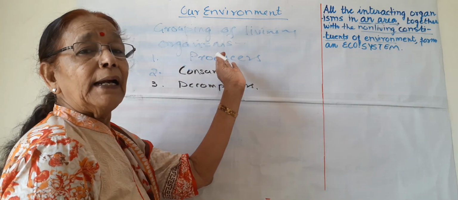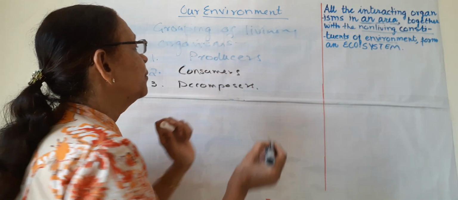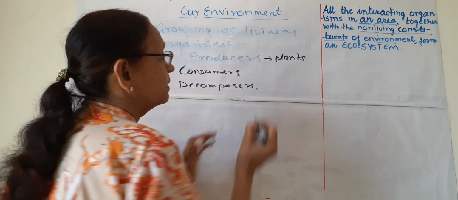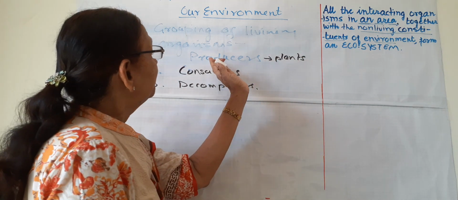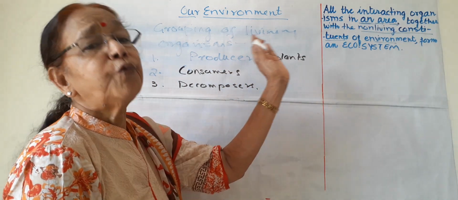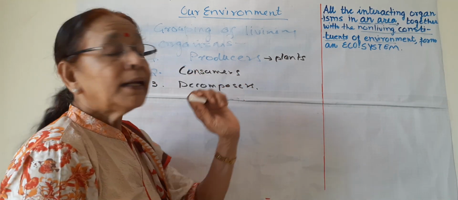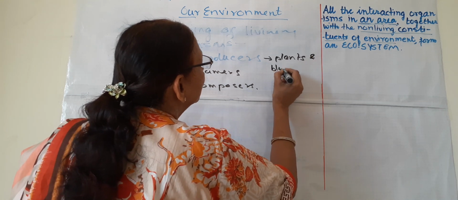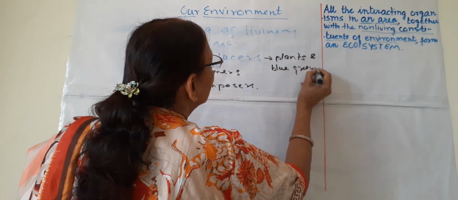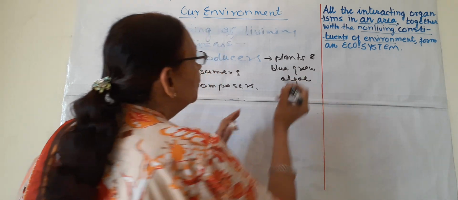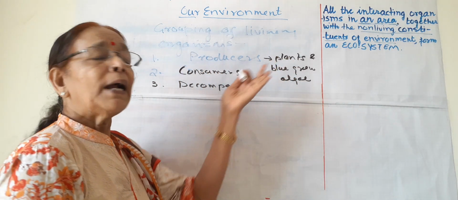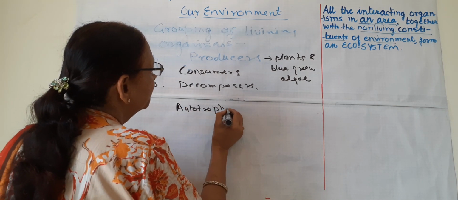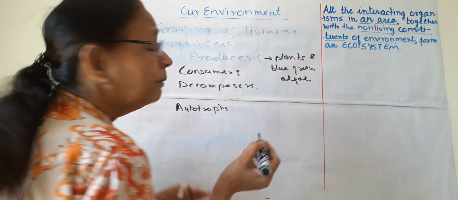So, at the bottom of the list is the producer. All of you know what producers are? Plants are producers. So, what are they producing? They are producing food for consumers and decomposers. So, plants and one more, blue-green algae. They produce food. All of you know plants are known as autotrophs, and they produce food with the help of solar energy.